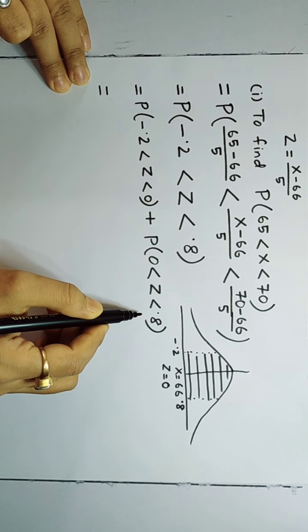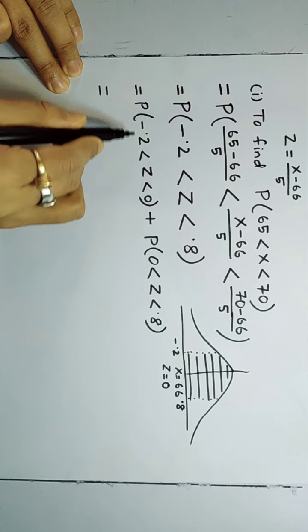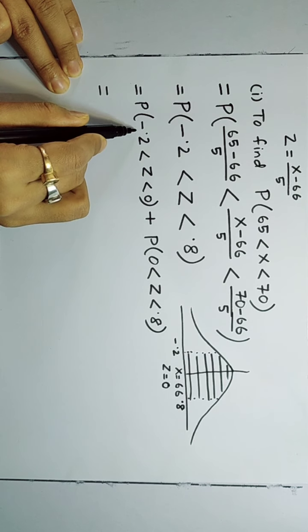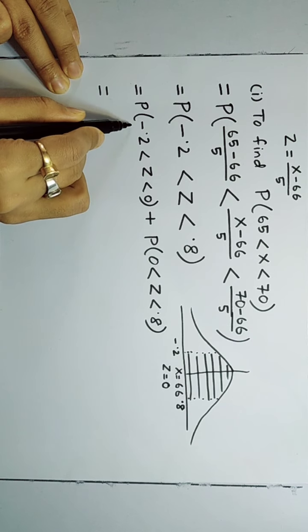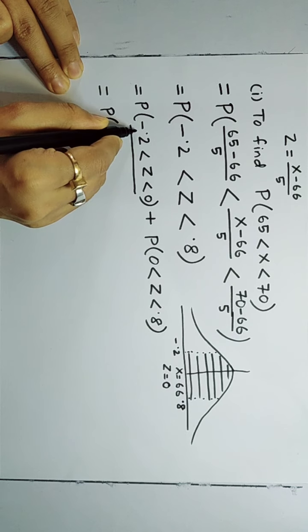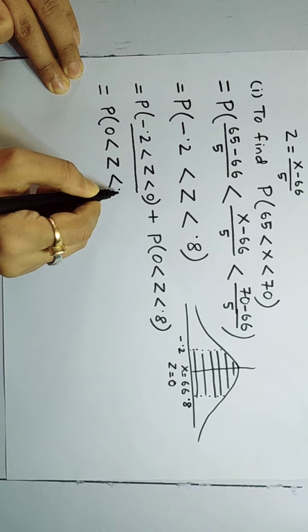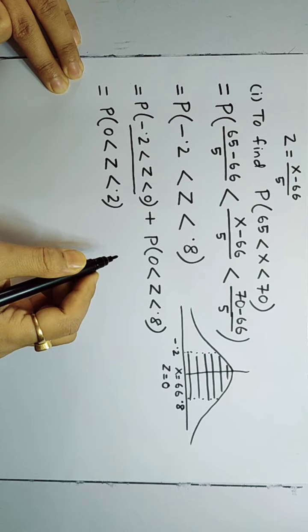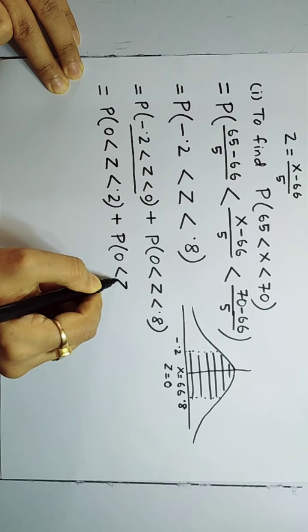This second interval already has the right hand positive, but in the left interval it's a negative point, and 0 is on the right instead of the left. So here we can take help of the symmetricity. Using symmetricity, minus 0.2 to 0 area is exactly equal to 0 to 0.2, and this other one you keep as it is.